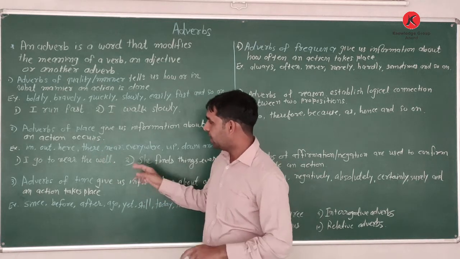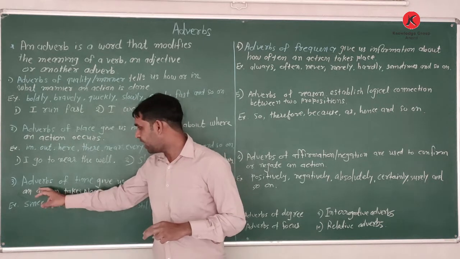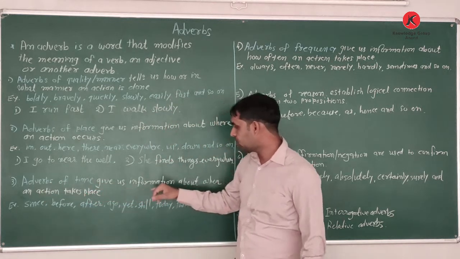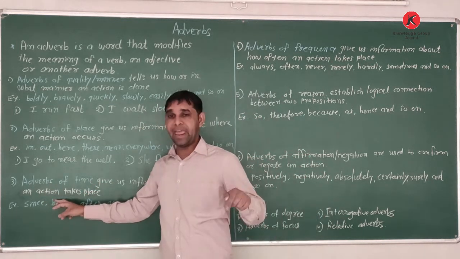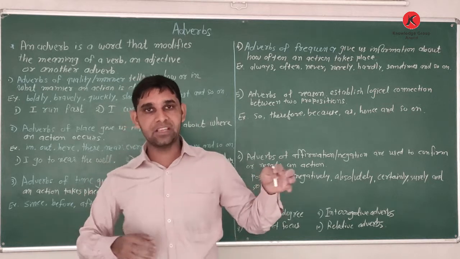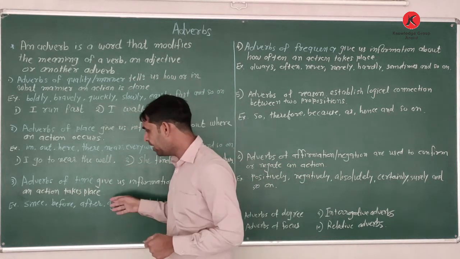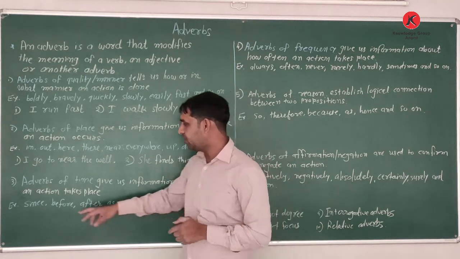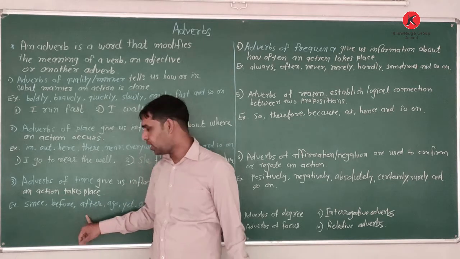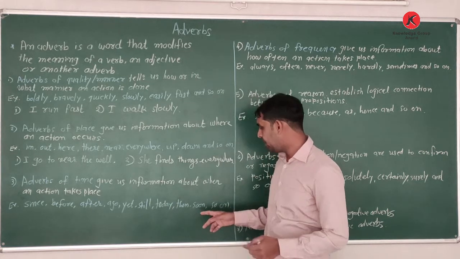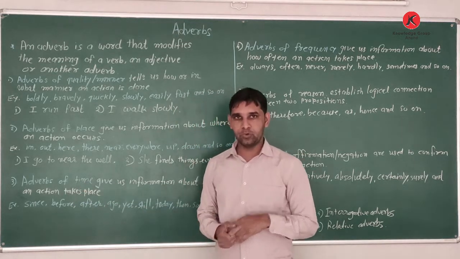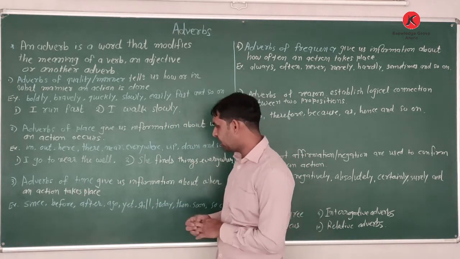Now come to the third, adverbs of time. It shows the time. Adverbs of time give us information about when an action takes place, in what time that action is being done. In sentences, here are some words we use as adverbs of time: since, before, after, ago, yet, still, today, then, soon, and so on. So many words we use as adverbs of time. Today, tomorrow, we use those words.